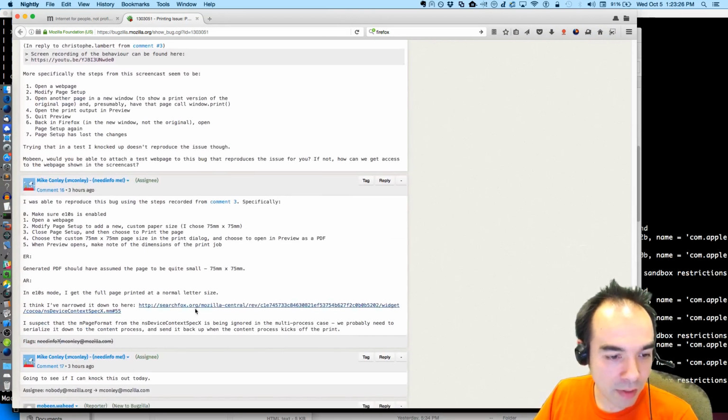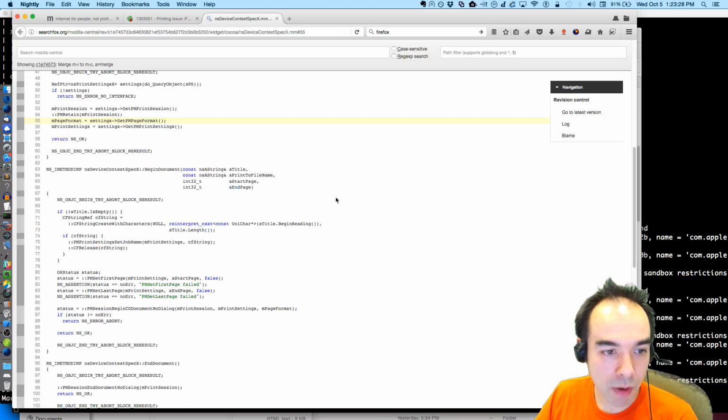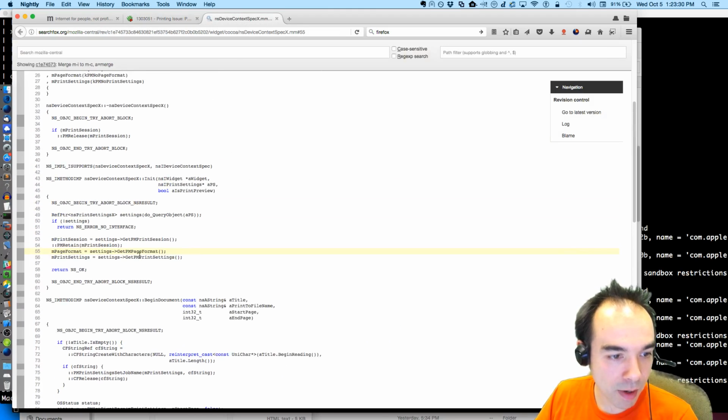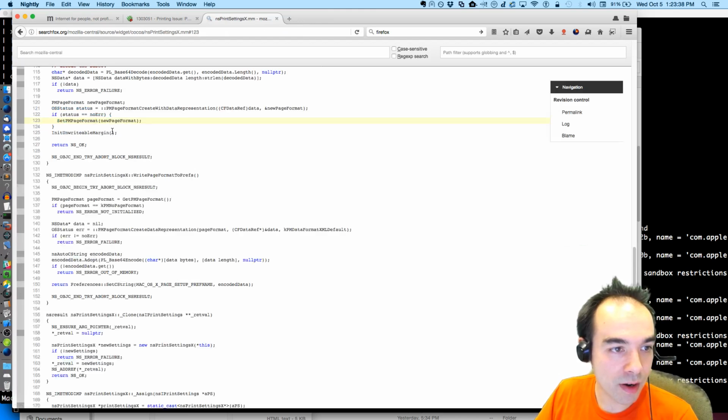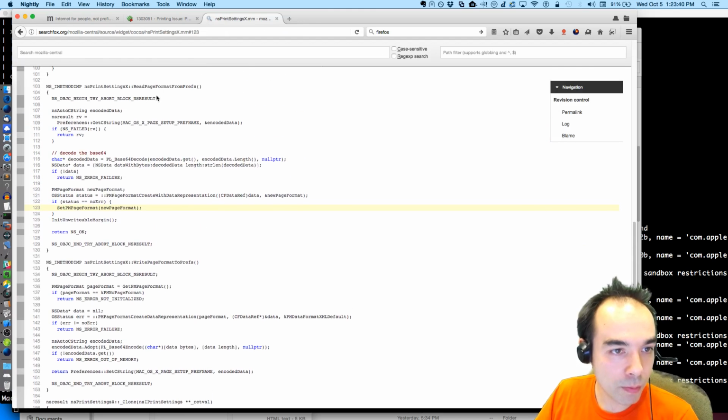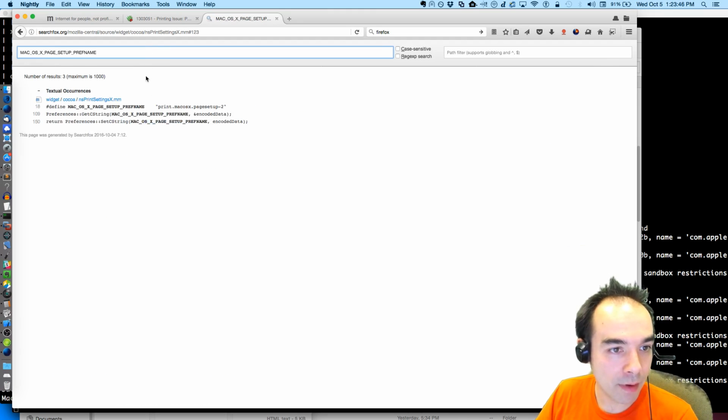And I had found this section of code, which I think was responsible whenever I started to investigate this bug. This PM page format stuff is, I think, where the page size information is stored. And we do persist that in preferences somewhere. There is a Mac OS X page setup pref name, and it's this.